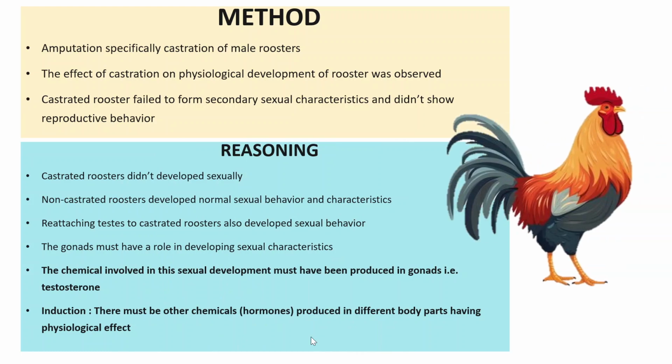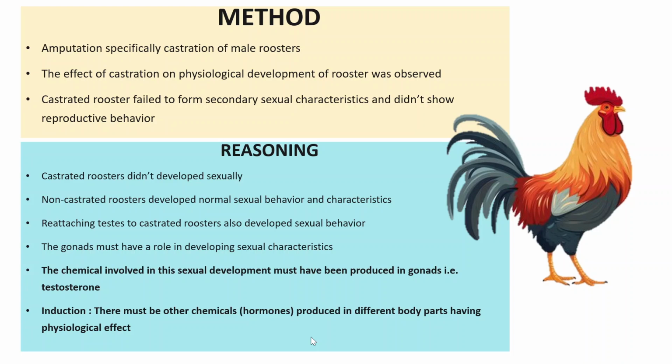They castrated them, cut off their testes, and observed the effect on their development. They found that the castrated roosters did not develop dominant sexual features in comparison to those who had their testes intact.